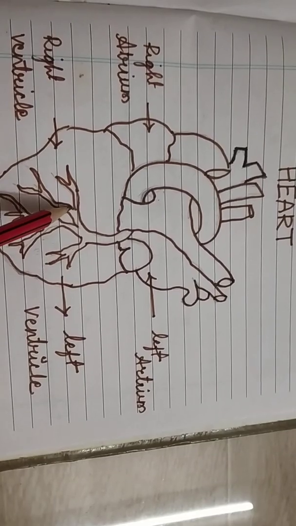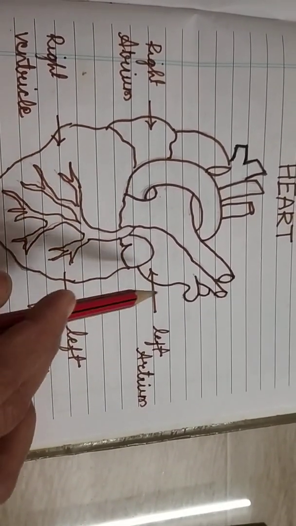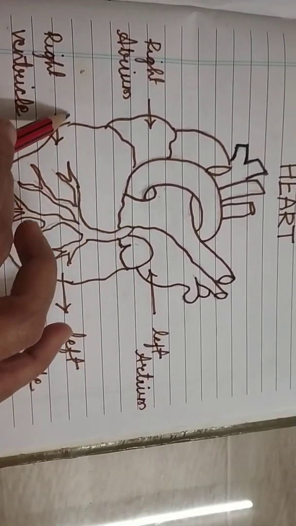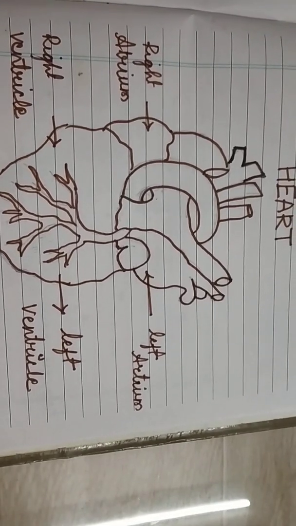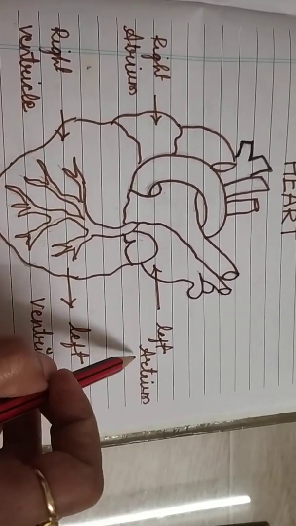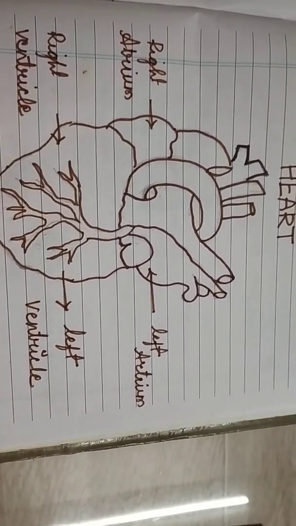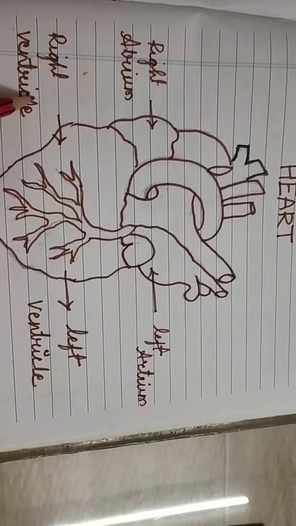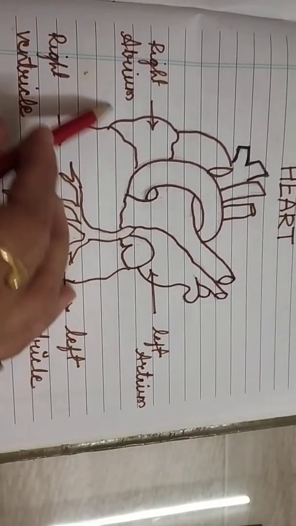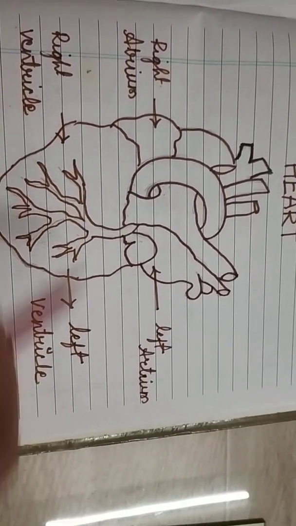Our heart has 4 chambers. See, 1, 2, 3 and 4. Our heart is divided into 4 chambers: 2 on the left and 2 on the right. This is the left atrium, left ventricle. This is the right atrium and this is the right ventricle. So our heart is divided into 4 chambers.